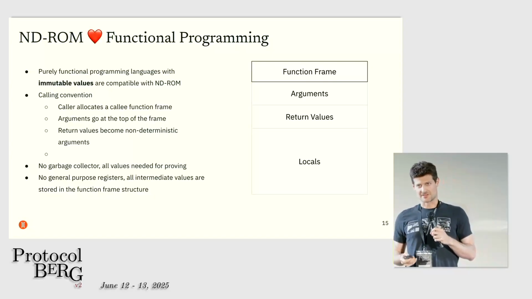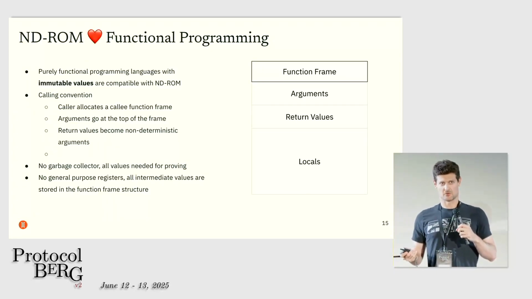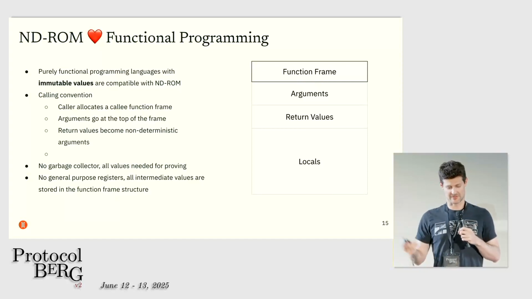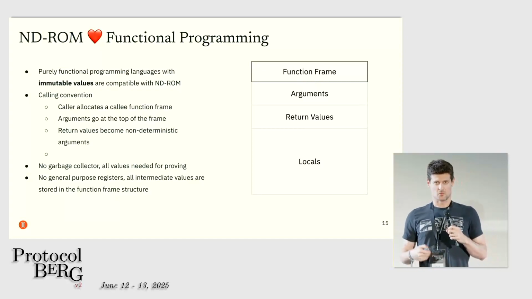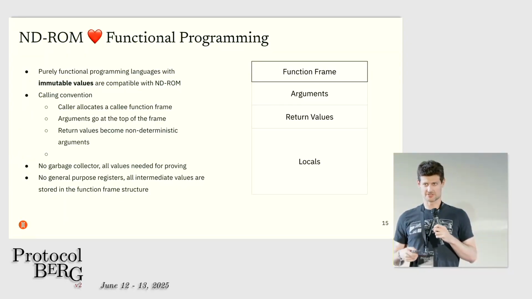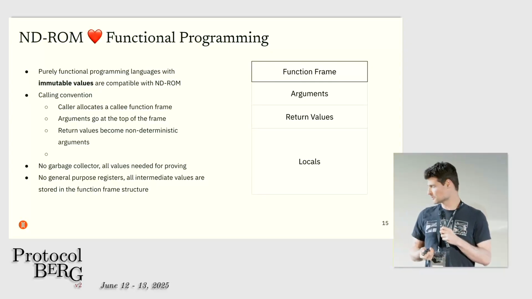Some other interesting things about the paradigm of verifiable computing is we need all of the values that ever existed in order to produce the proof. So there's no reason to do garbage collection. Every object that we allocate lives forever, and then we'll clear it at the end of the proof. There's also no benefit to having general purpose registers or a cache hierarchy. So we can design around that. And what this means is we don't have general purpose registers to operate on. We just operate off of our local variables.